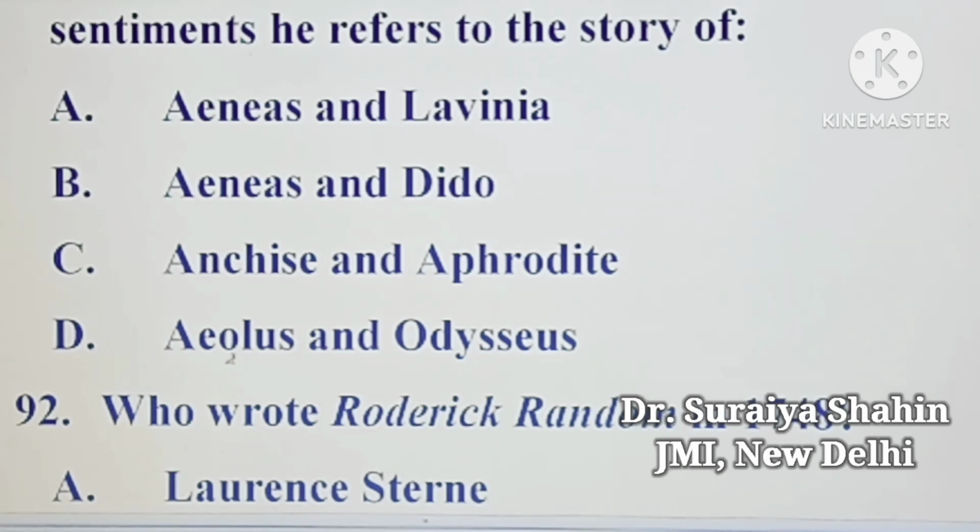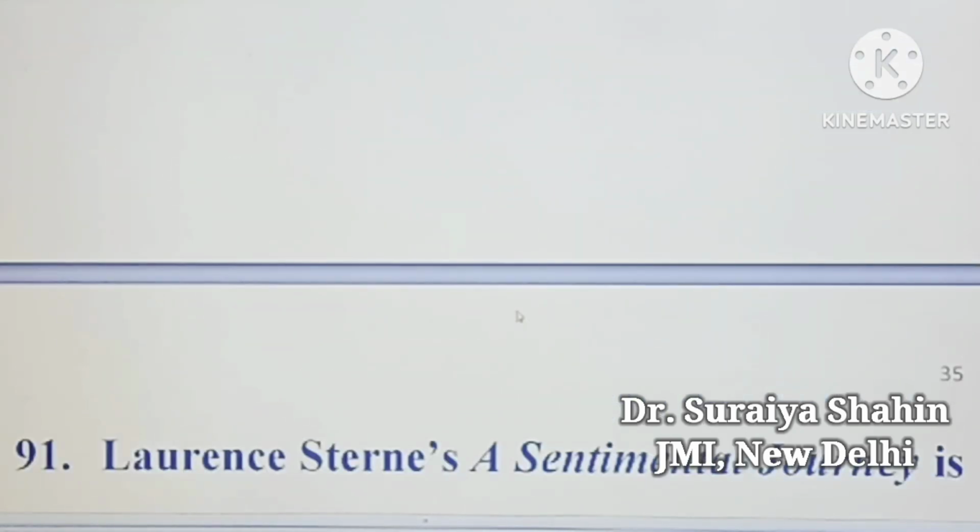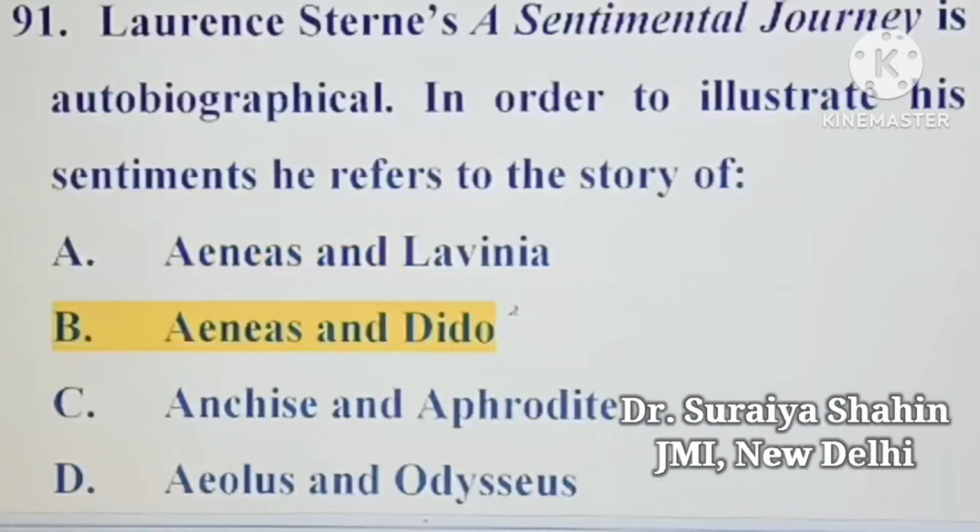Fourth option is Aeolus and Odysseus. So your correct answer would be Aeneas and Dido. In order to illustrate his sentiments, he refers to the story of Aeneas and Dido. So your correct answer would be Aeneas and Dido.